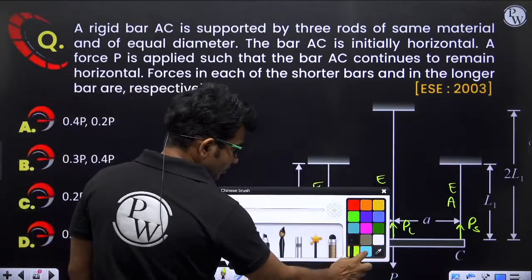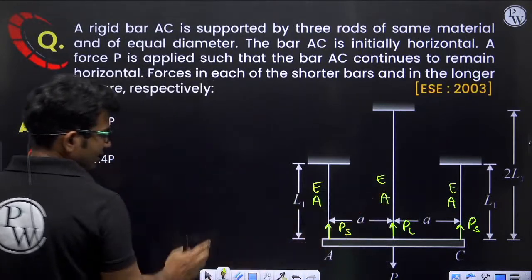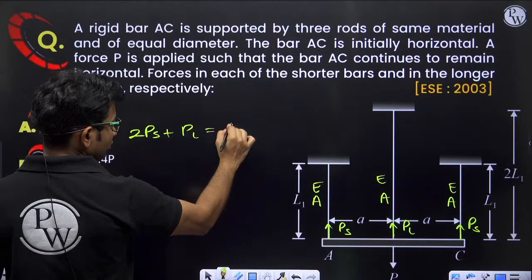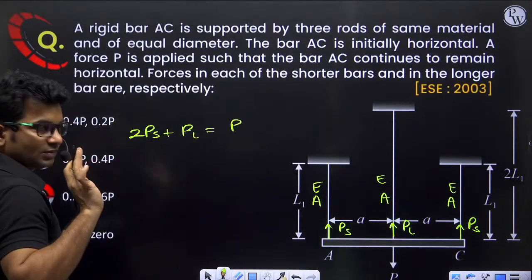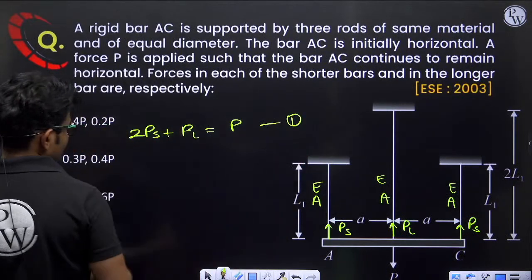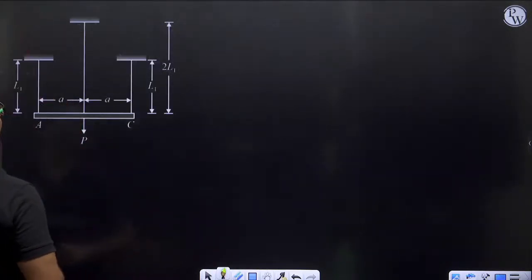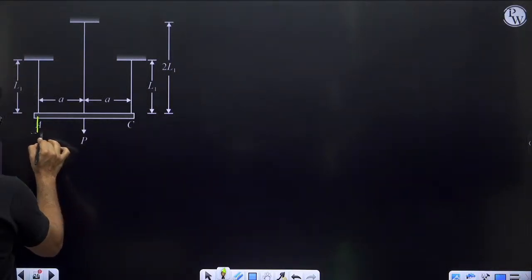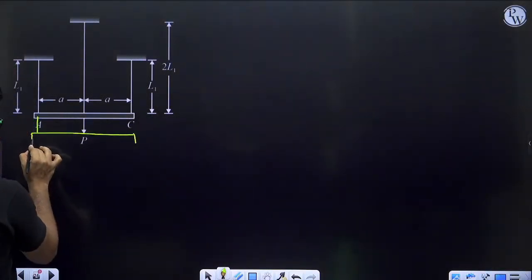One equilibrium equation we can right away formulate: 2PS plus PL is equal to external force P. This is the first equation, coming from equilibrium.